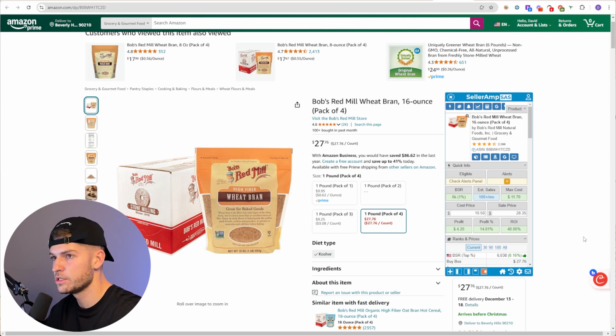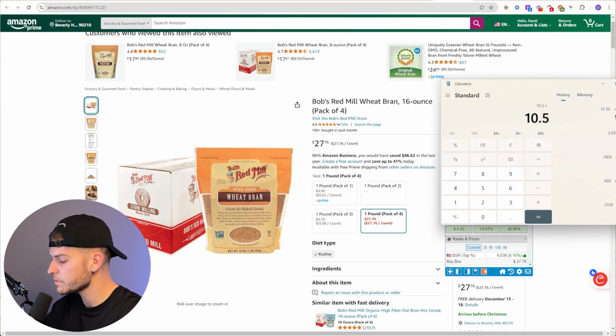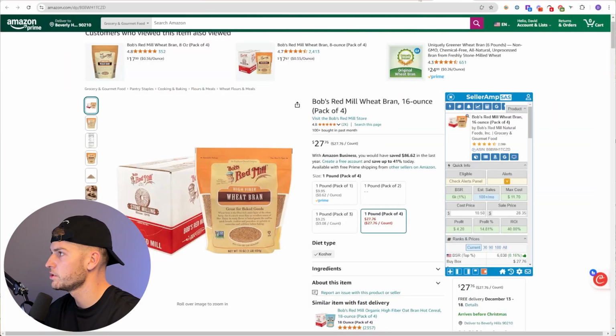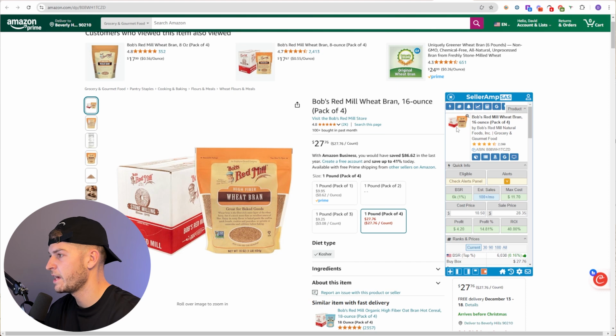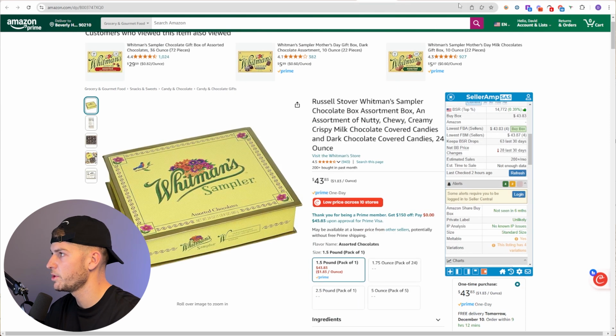And for new sellers, this would be an example of a product that I might go and buy 10 units of, and this would equate to about $100 worth of spend, right? $10.50 per unit times 10, $105 in spend. Now that already alone, if you're trying to make your $1,000 in profit, is already hit. You already hit that for the day just off this one product alone, okay? And again, finding products is very easy. I'm going to show you. But here's another example of a winner.